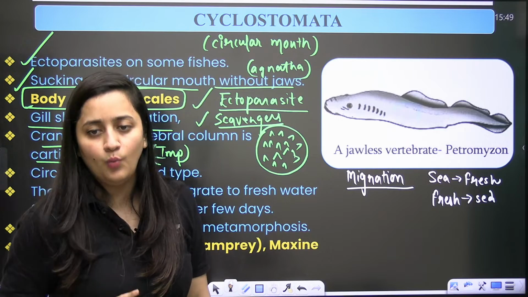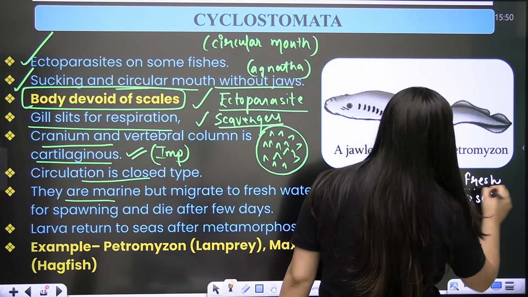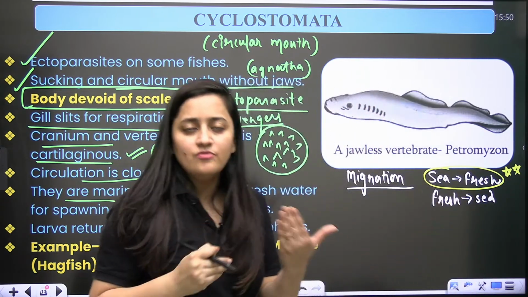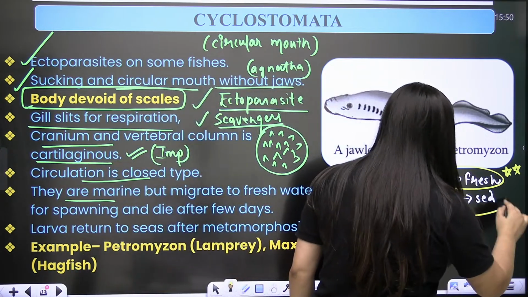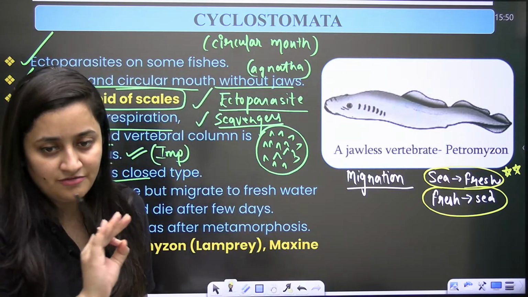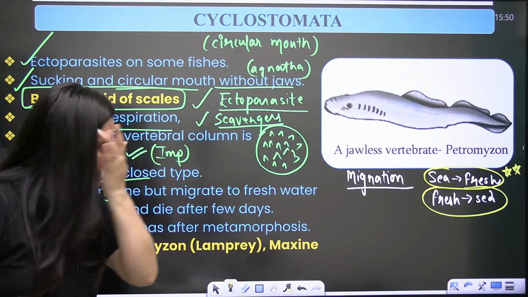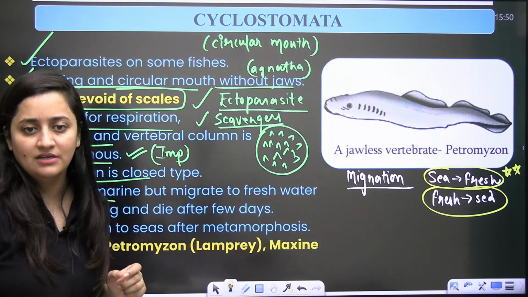So now this is your homework. There is a proper name for these migrations. When fishes move from sea water to fresh water, there is a proper name for it. And in the same way, when fishes move from fresh water to sea water, there is a proper term for it. So that's your homework. Write down in the comment section what the proper names of these migrations are.